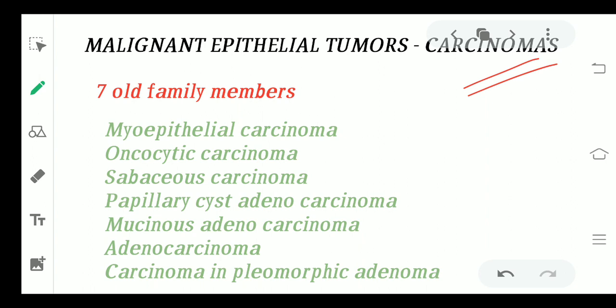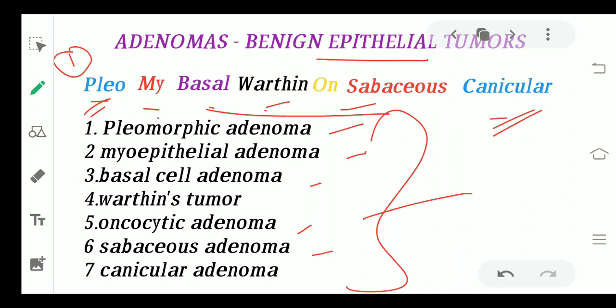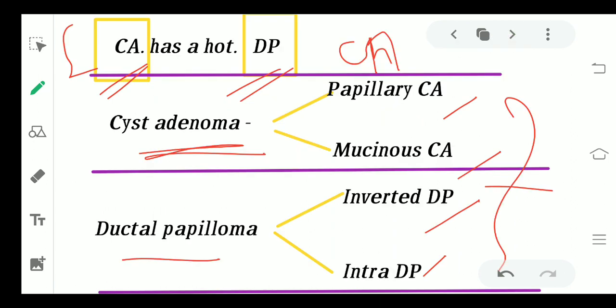So just remember, as I told you, these are all joint families. Even this family is going to have a lot of members, right? It is going to have more members than the benign family. Just remember, the 7 members in this family are from the old benign family only. That means 7 members of this family are going to be repeated. You remember this classification? These 7 are going to be repeated there also.